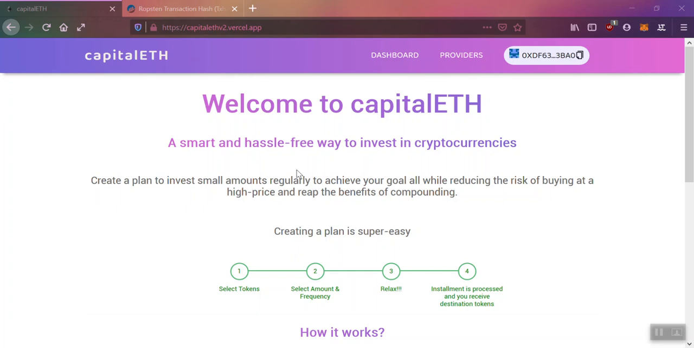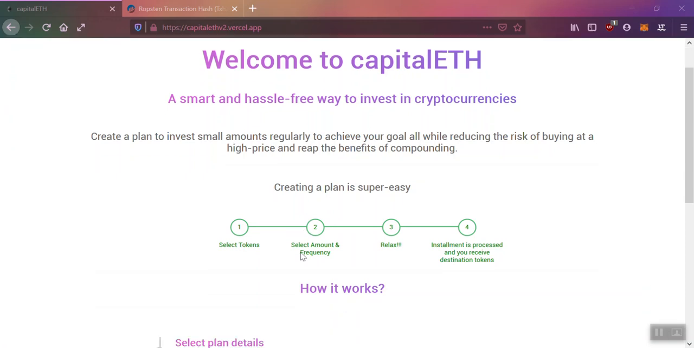Hello, welcome to Capital ETH, a smart and hassle-free way to invest in cryptocurrencies. Capital ETH allows you to invest automatically as per your plan and receive the tokens in your wallet without worrying about anything and without manually processing the transaction.